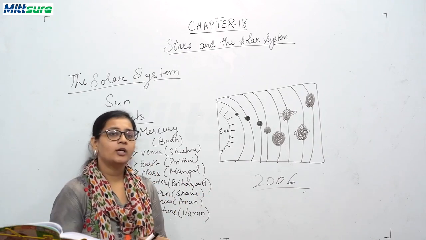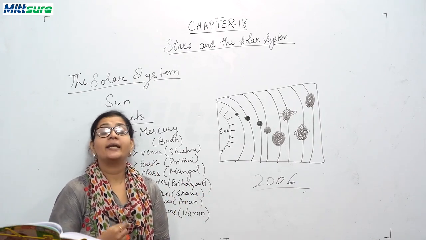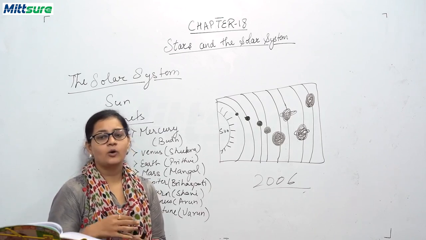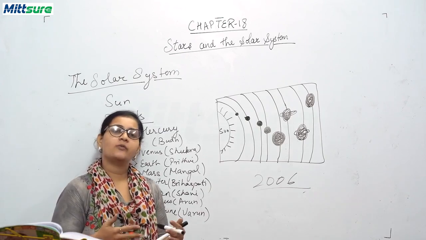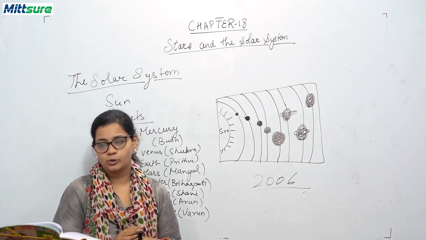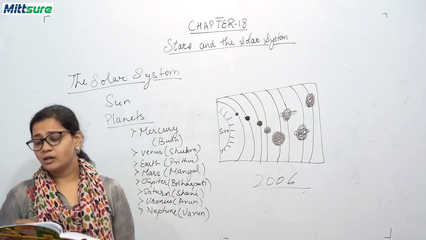According to Hindu mythology, there are 9 planets. These 9 planets are called Navgrahas, and they include the Sun and Moon also. Okay, so this is about the solar system.